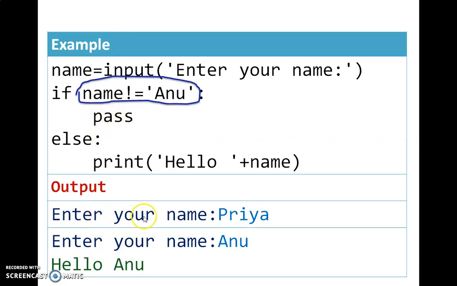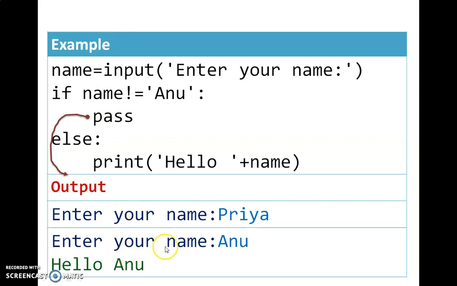So here you see when I run this program, it asks to enter your name. When I give the input Priya, here you check the condition, Priya not equal to Anu. So the condition is true. So here pass is executed. What happens? Pass means just ignore it. Do nothing. Without doing anything, the control comes out of the if else block.